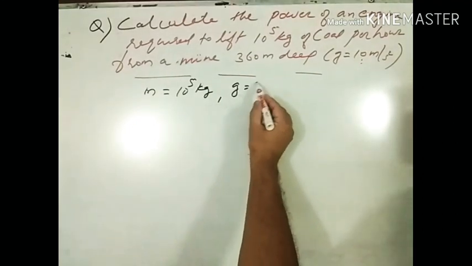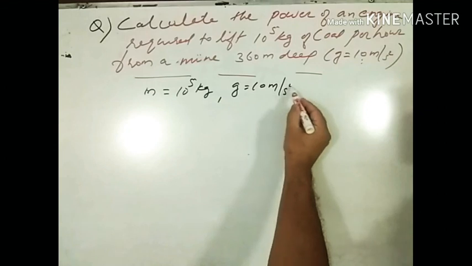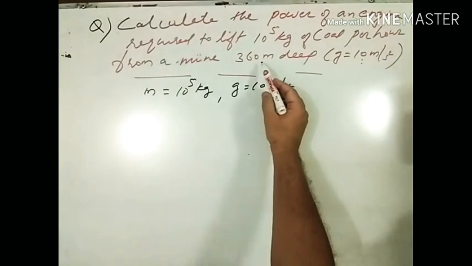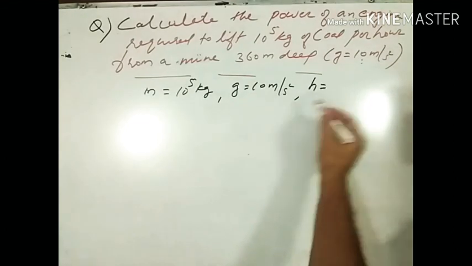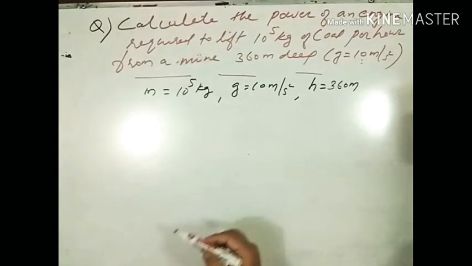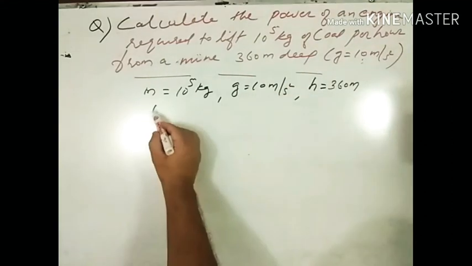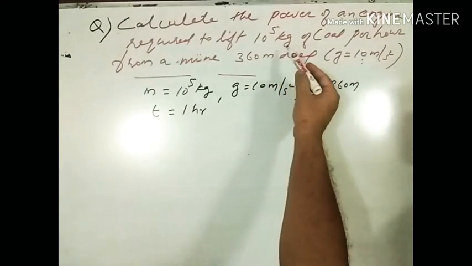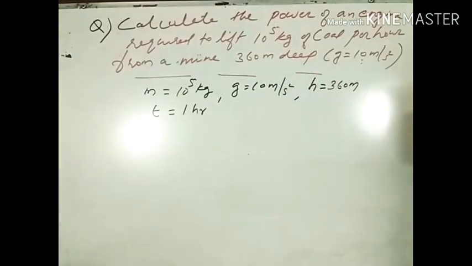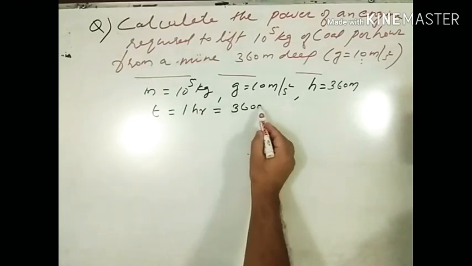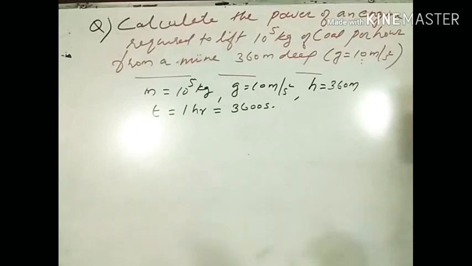The value of g is 10 meter per second square, and the height is 360 meter. Height is equal to the distance, 360 meter. And time is 1 hour, since it is 10 to the power 5 kilogram of coal per hour. So 1 hour should be converted into seconds, 3600 seconds. So do the necessary conversion before going to the problem.